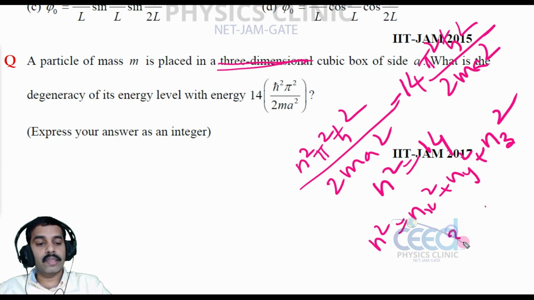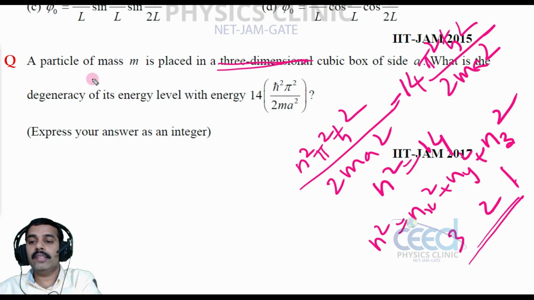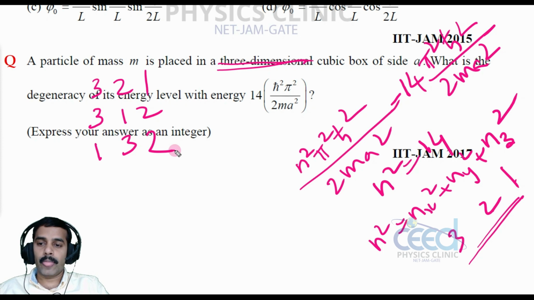Now can I select 3, 2, 1? 3 square is 9, 2 square is 4, so 9 plus 4 is 13, plus 1 square. So this is possible, right? So I can arrange this as 3 2 1 or 3 1 2 or 1 3 2.